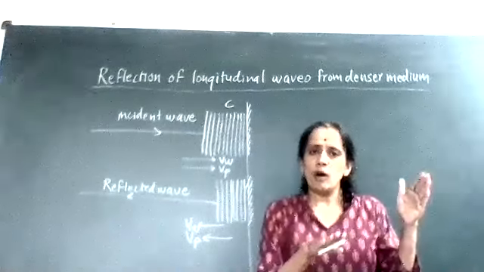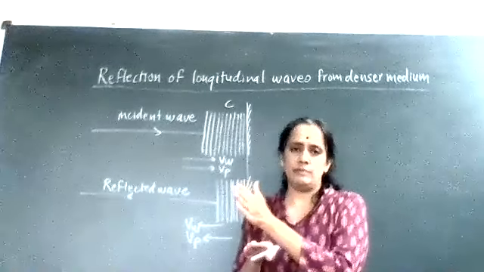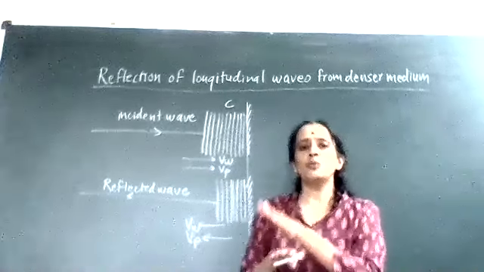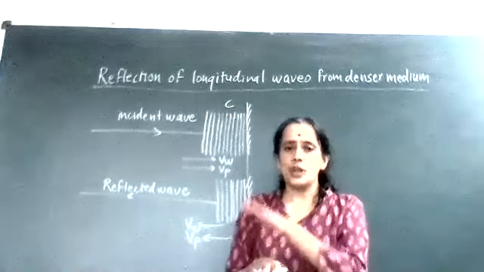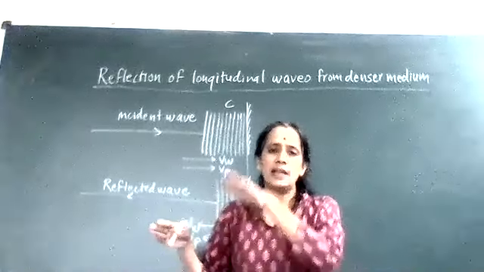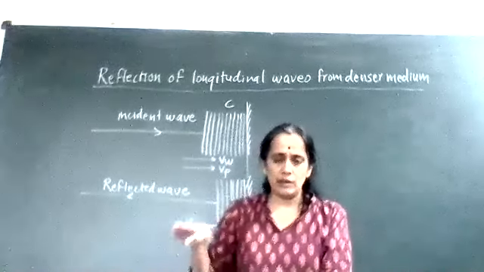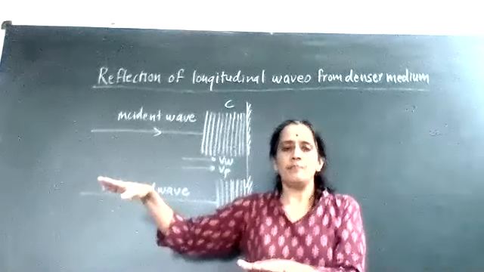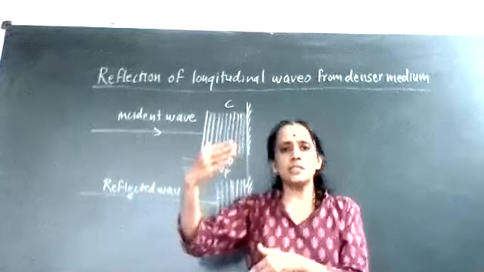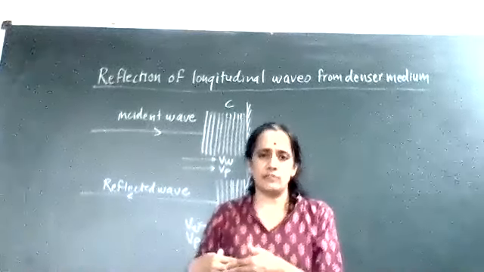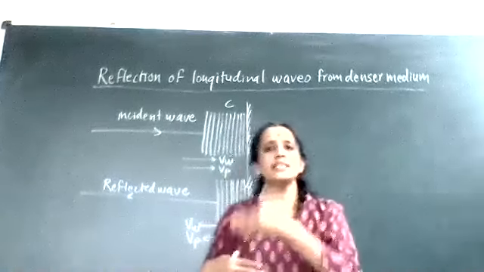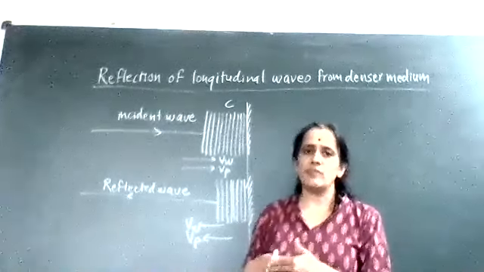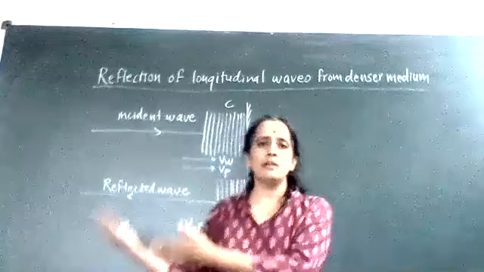Therefore, all the energy will rebound, and particle velocity and wave velocity both get reversed. So in reflection, particle velocity becomes downward, and wave velocity becomes away from the rigid wall. Therefore, the crest will reflect as a trough. And therefore, there is a change of phase of 180 degrees when a transverse wave is reflected from the denser medium.